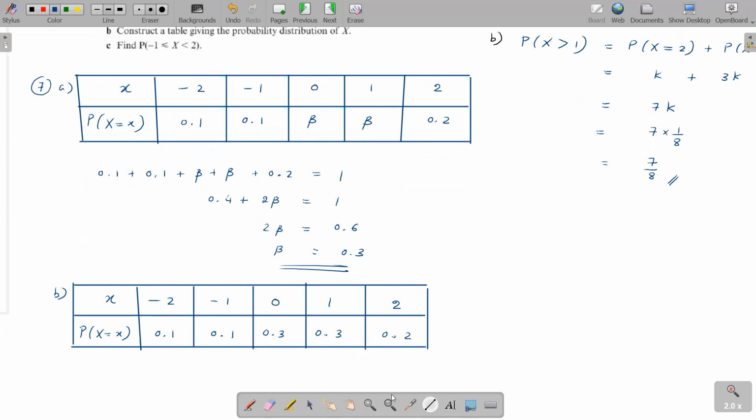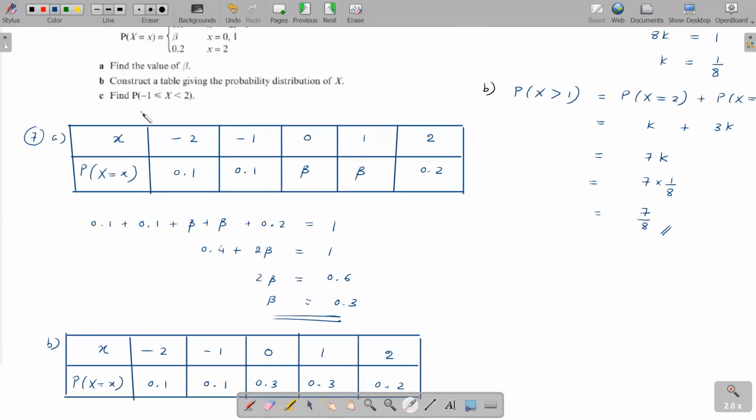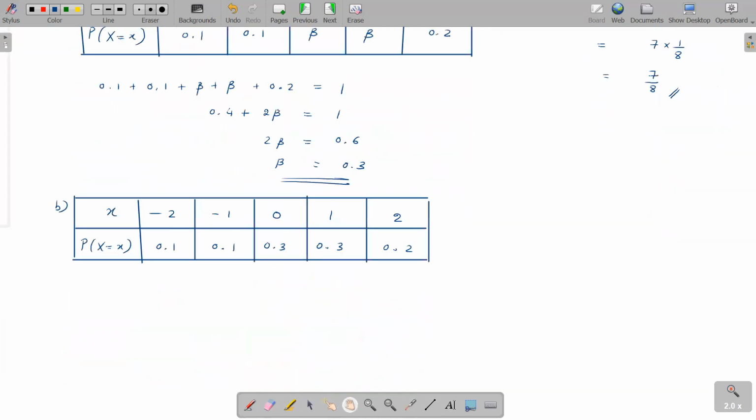Okay, then the last part. Find the probability x is greater than or equal to -1 and less than 2. Which x values? Now remember, on either side of the random variable, you have the simple x value. So the simple x value should be greater than or equal to -1 and smaller than 2. These are discrete variables. The equal mark being here or not being here makes a difference, right? So greater than or equal to -1 means, can I include -1? Yes, x equal to -1 is included.